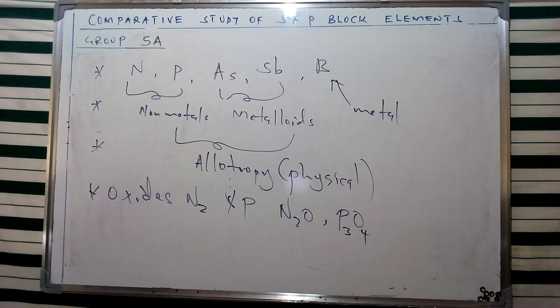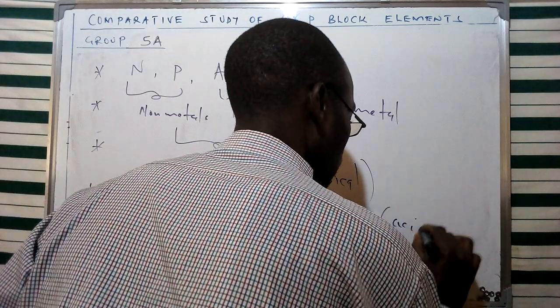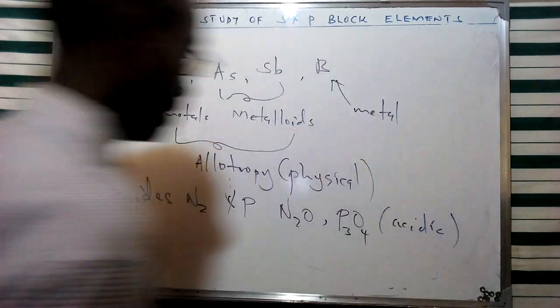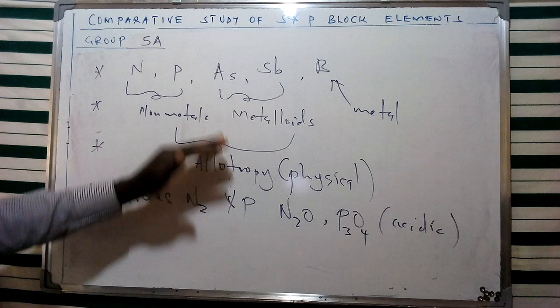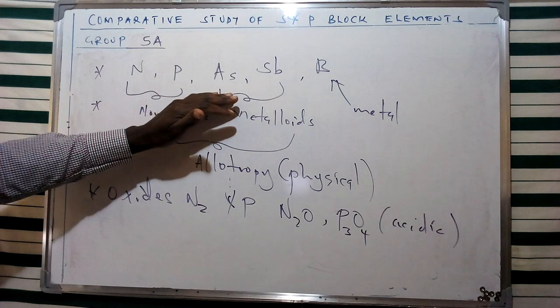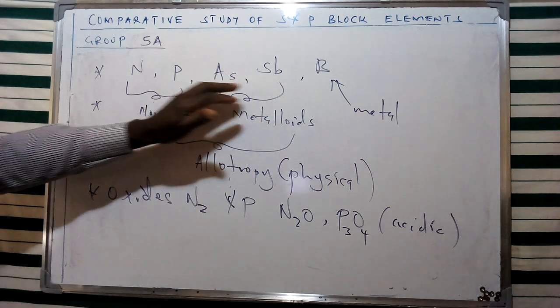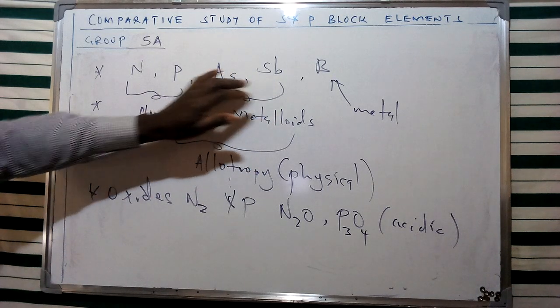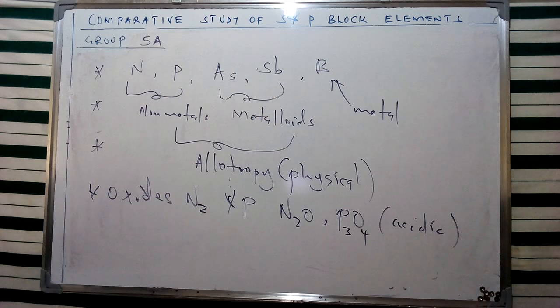These are going to display acidic characteristics when they react with water, and this is a unique characteristic of these elements. Whereas the oxides of arsenic and antimony are going to be amphoteric, so they display both acidic and basic properties.